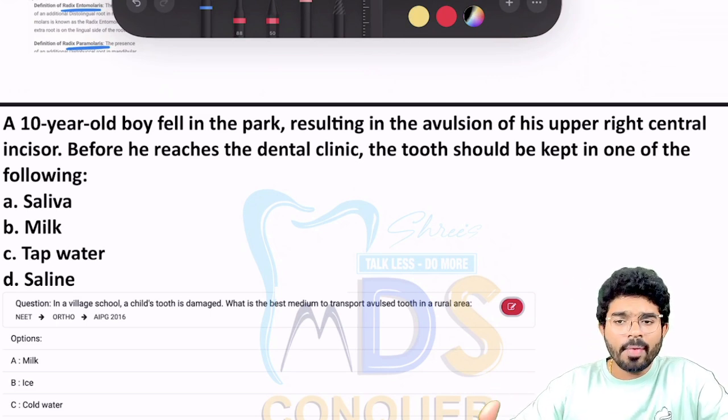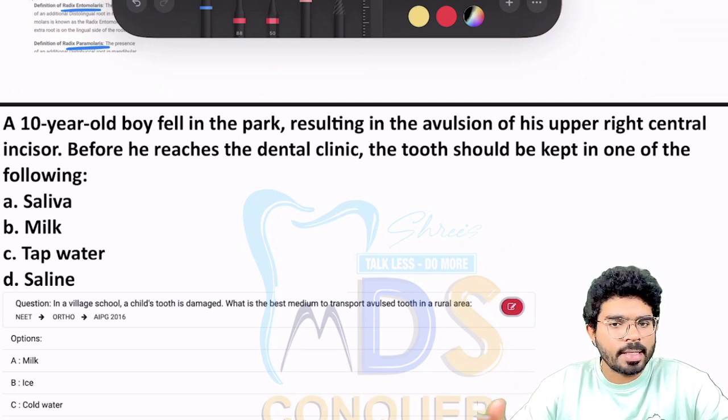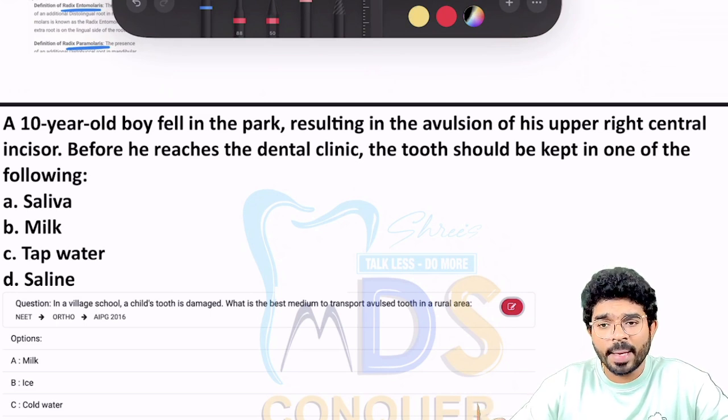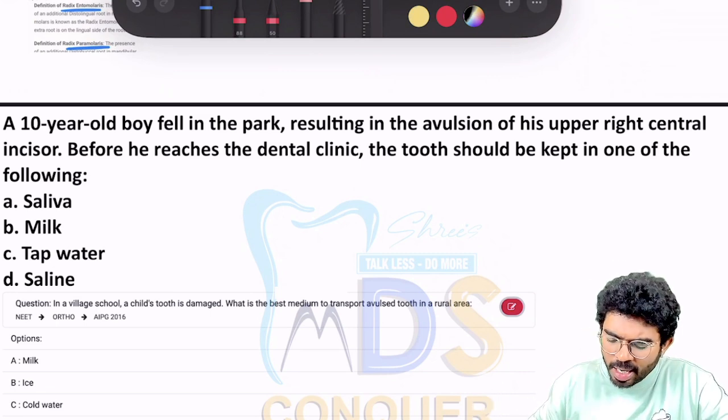Okay, of course, we have discussed so many times the best agent to carry the teeth is ViaSpan, followed by Save-A-Tooth, HBSS. Okay, and followed by, we have discussed milk. Milk has a carrying capacity of 3 hours, and followed by saliva. Saliva has a carrying capacity of 2 hours.